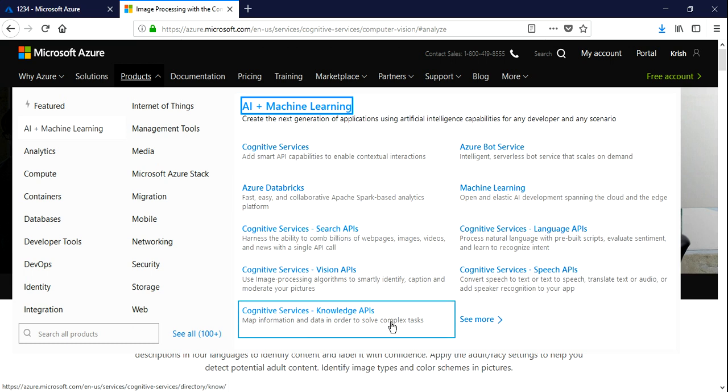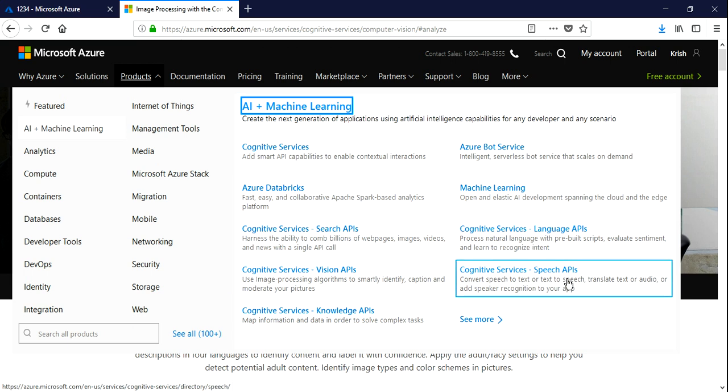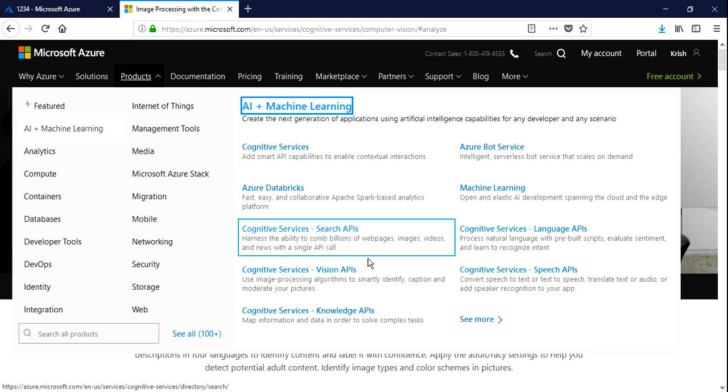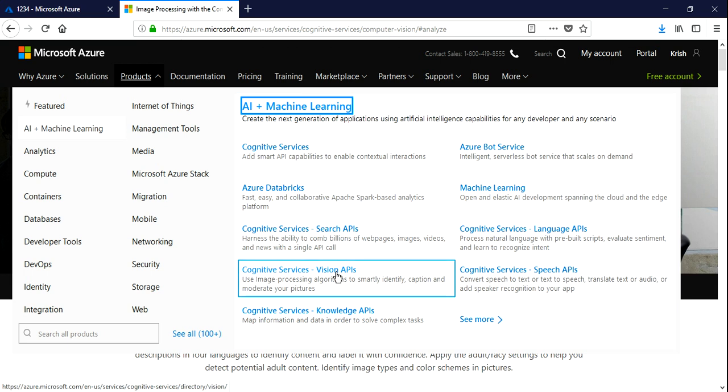API, vision APIs, knowledge APIs, language APIs, and speech APIs. So all these APIs do some functions based on some ML and AI concepts. When I talk about vision APIs, this kind of API is basically used for image processing, image classification, which we usually do with the help of convolution neural networks, and multiple object detection, which again we do by using deep convolution neural networks.